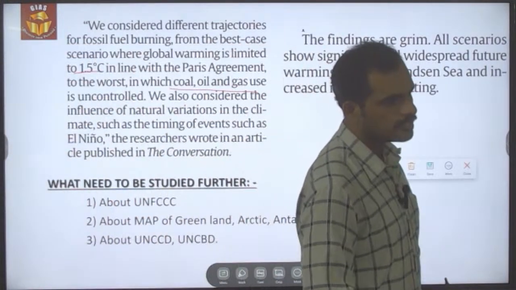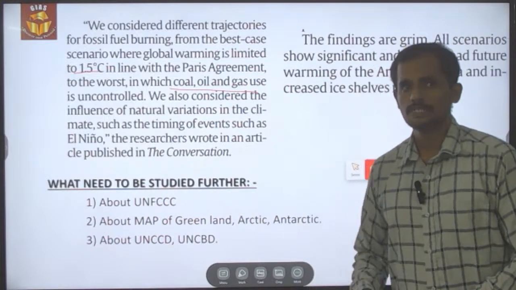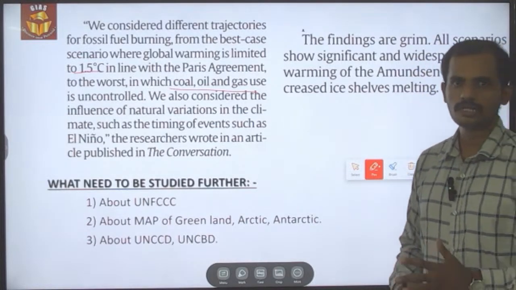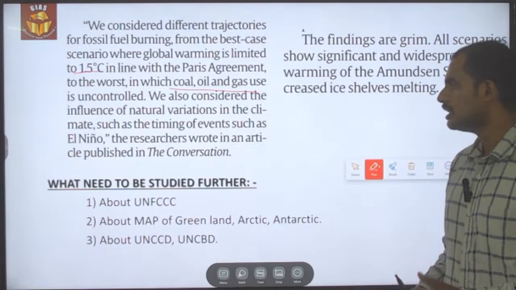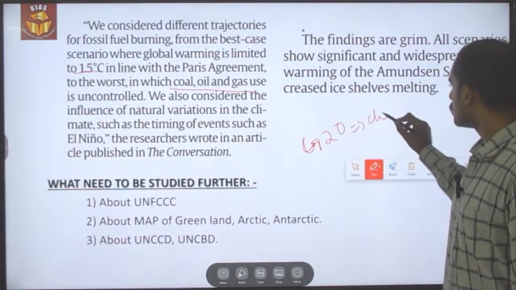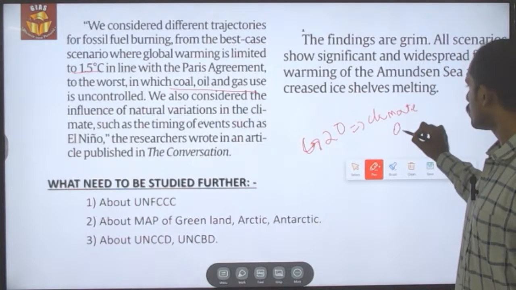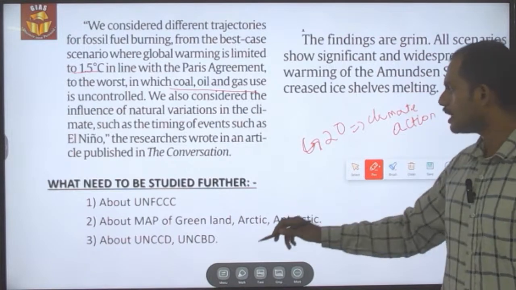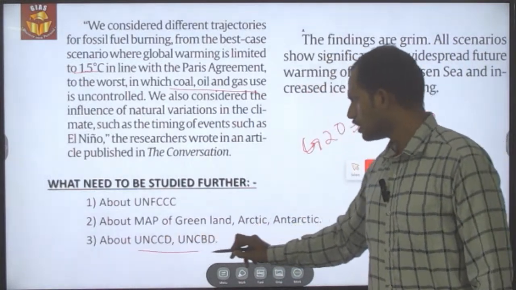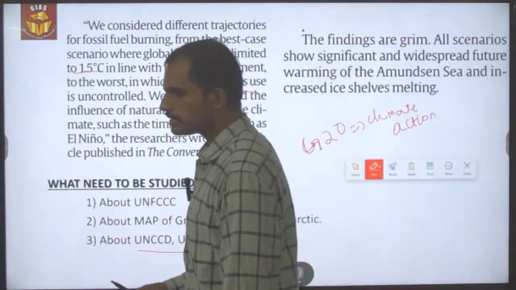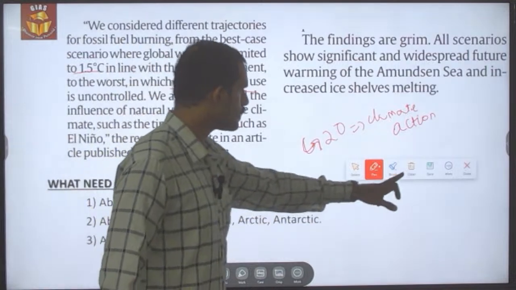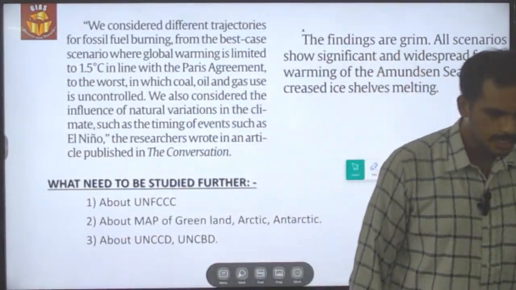And this is the worrying nature of climate change. So what needs to be studied for this? We should know about the United Nations Framework Convention on Climate Change and its historical aspect. Similarly, the recently concluded G20 climate action, and we should also be aware of the map of both the Greenland as well as the Antarctica ice sheet, and also the United Nations CCD as well as the United Nations CBD. So these are the other areas which we need to be aware of. So with this, we have reached the end of this topic.